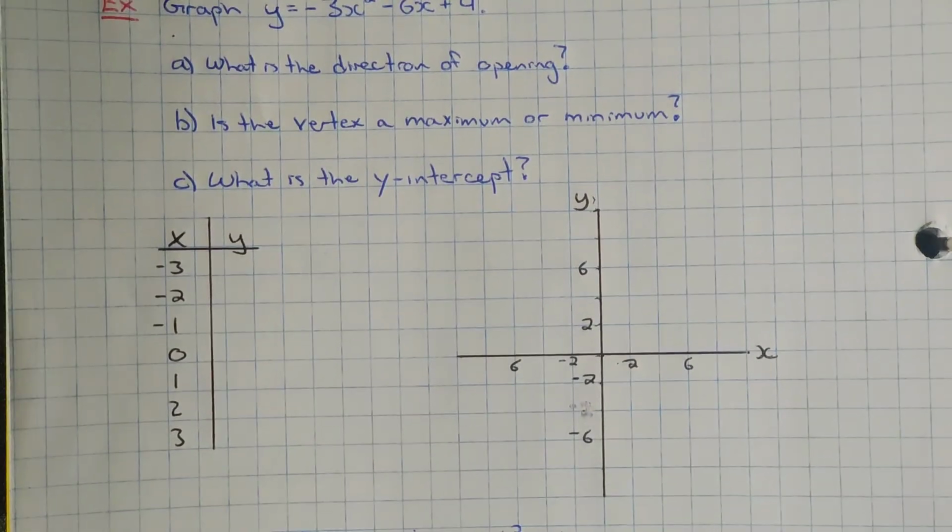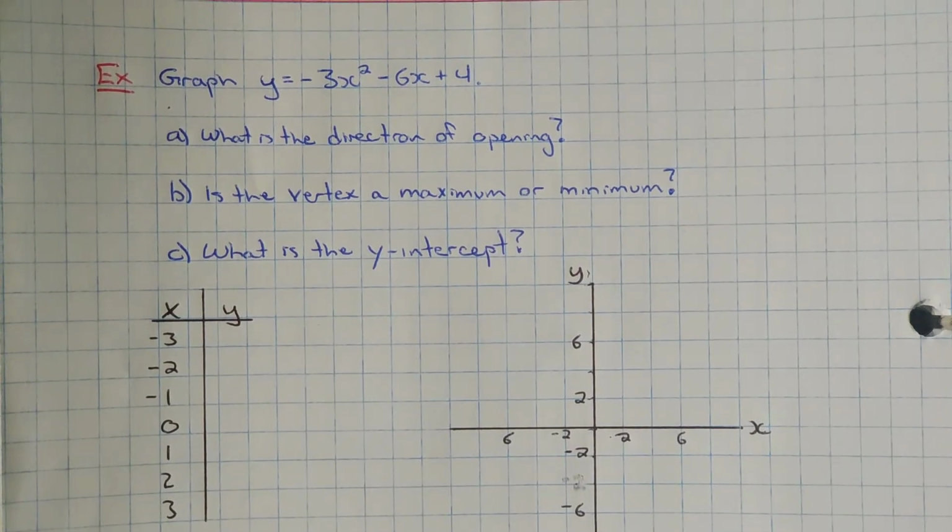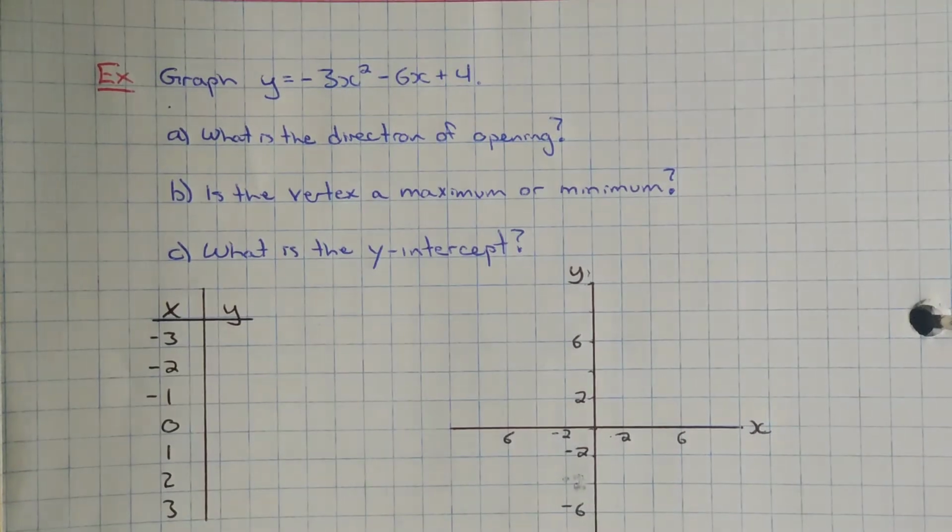So in this first question here, we just want to graph y equals negative 3x squared minus 6x plus 4. Determine the direction of opening. What's the vertex? Is it a maximum or a minimum? And then what's the y-intercept here? So all three of these questions we can answer without actually graphing them. So we'll actually answer these questions first, then we'll do the graph.